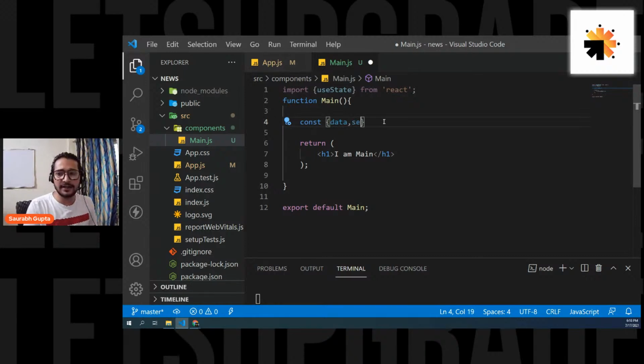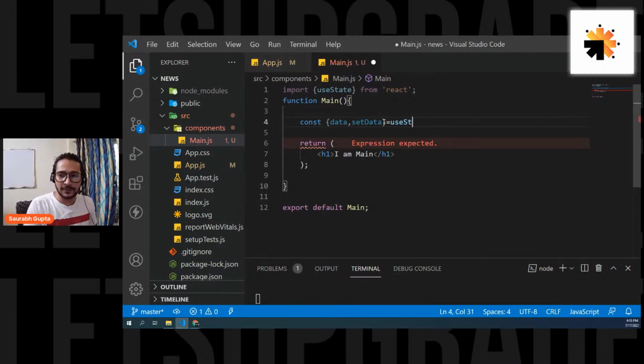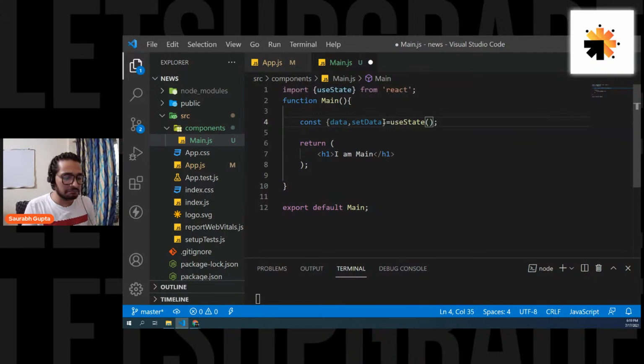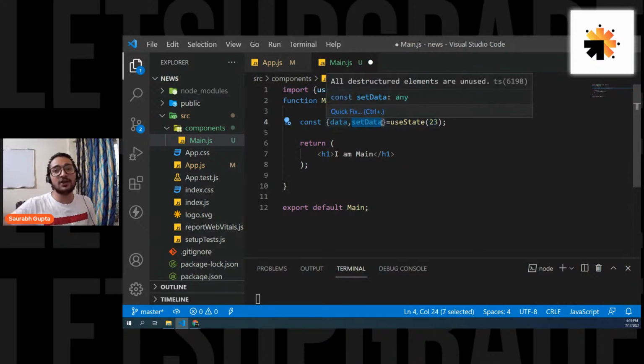So you normally call it set plus that name. So set data equals useState and the initial value. In this case, I can put like 23, doesn't matter. That means the value of the data variable is initially 23, and I can use this setData function to change the value of the data variable. And whenever I change it, the component will re-render itself. That is for sure.